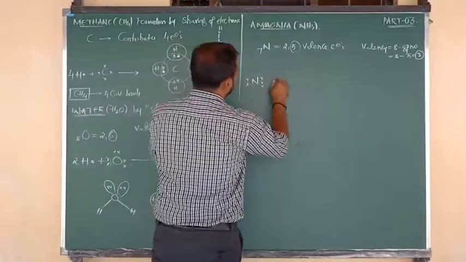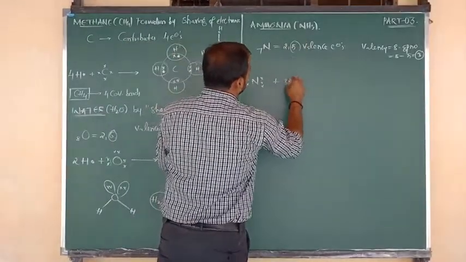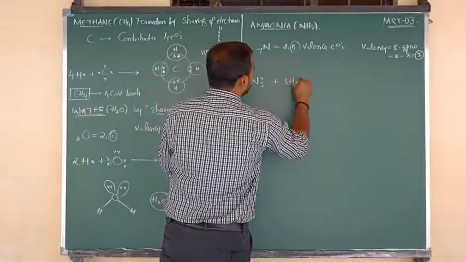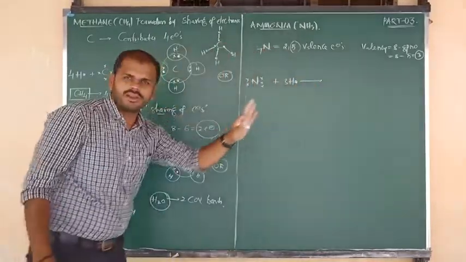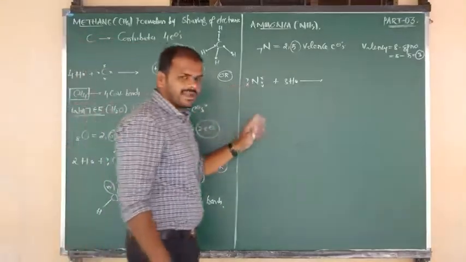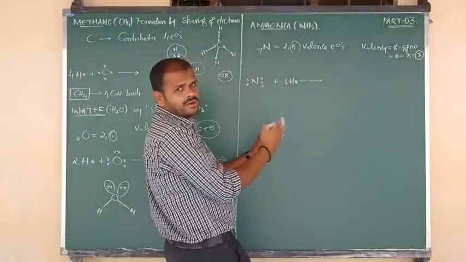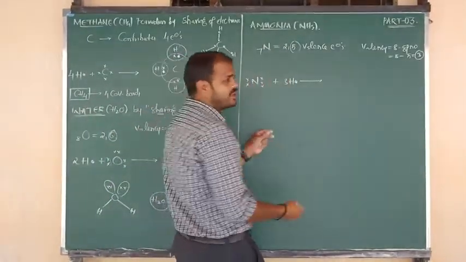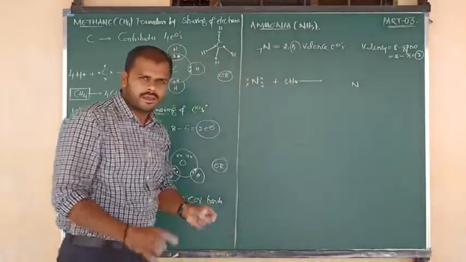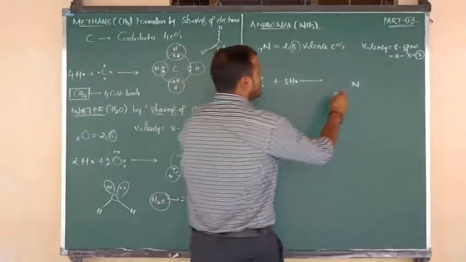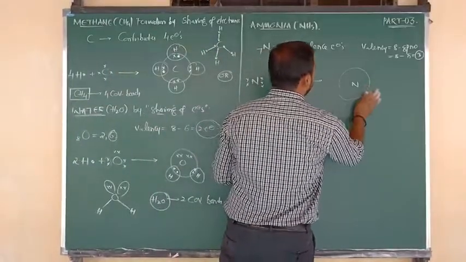Next, how many hydrogen atoms are there? 3 hydrogen atoms are there. Each hydrogen atom contains 1 contributing electron that I have written in the form of a dot. So the central atom is nitrogen. It combines with 3 hydrogens, and the topic is mutual sharing. I have written it clearly. Nitrogen is 1 atom, so I am going to write this atom like this.